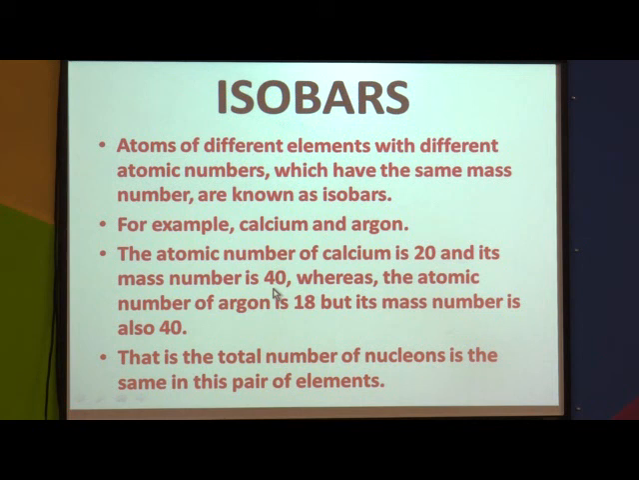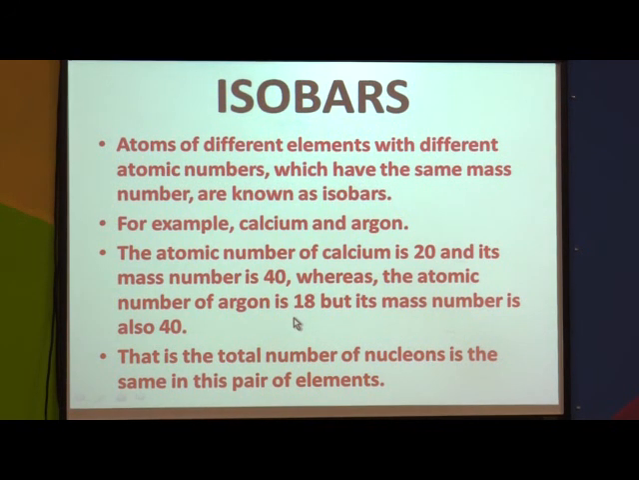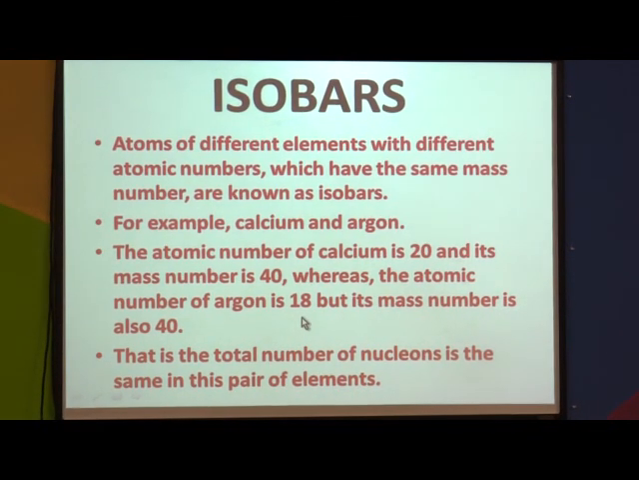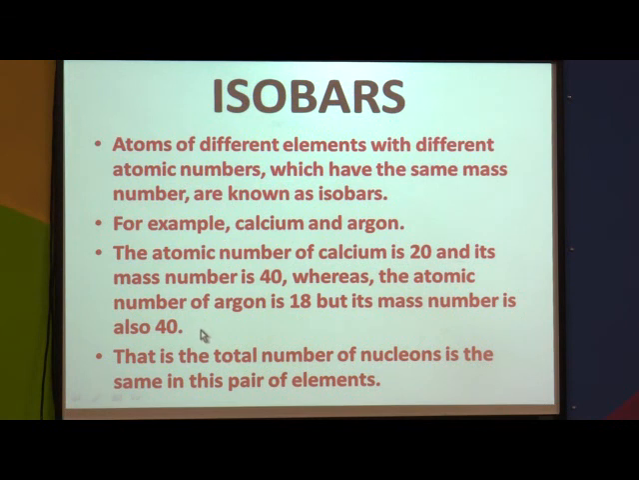Whereas argon is completely a different element than calcium. What is the atomic number of argon? Just now we have seen in that tabular form, we have discussed the structures of argon. The atomic number is 18, but the mass number of argon is 40. Why is it so? Because here the number of neutrons is 22. So 18 plus 22 makes 40. That is, the total number of nucleons is the same in this pair of elements.